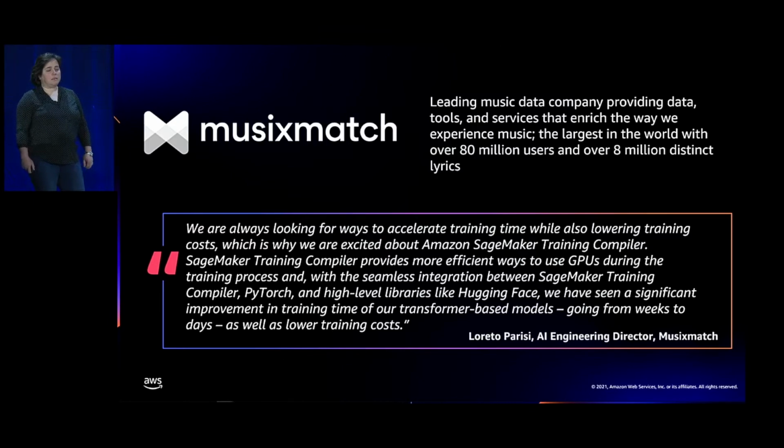Musixmatch is a leading music data company providing data, tools, and services that enrich the way we experience music by enabling features such as searching for songs and sharing song lyrics. And Musixmatch uses Amazon SageMaker to build natural language processing and audio processing models. They're excited about how easily SageMaker training compiler fits into their existing workflow and for its speed-up benefits. Because of SageMaker training compiler's compatibility with Hugging Face, Musixmatch can seamlessly enable compilation in its existing environment and is able to reduce iteration time on a new model from weeks to days.